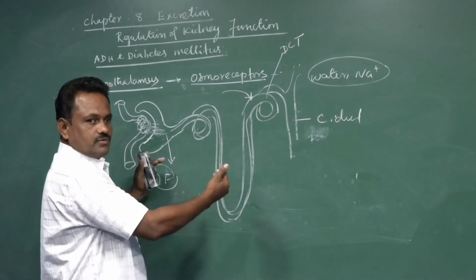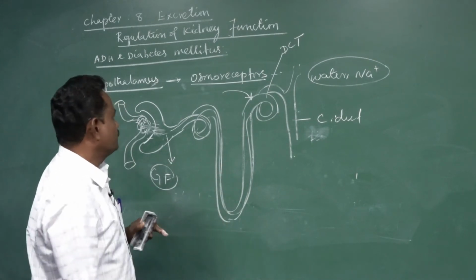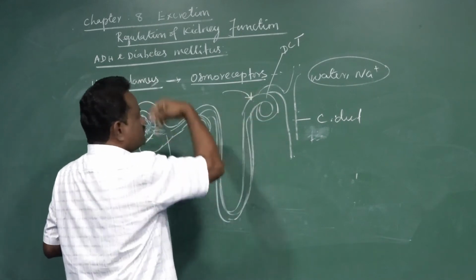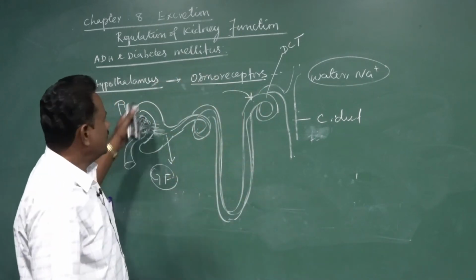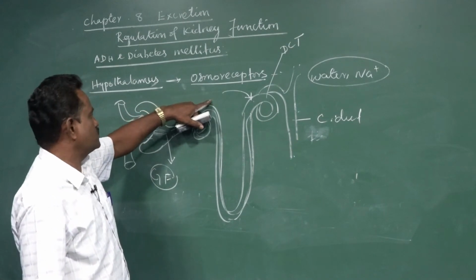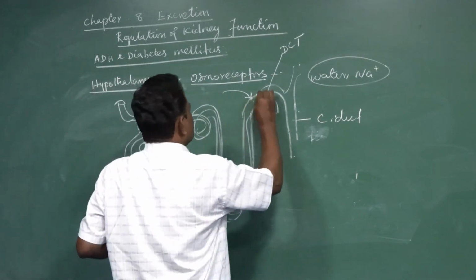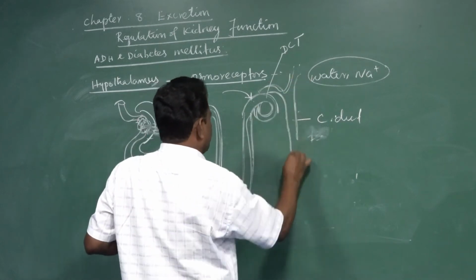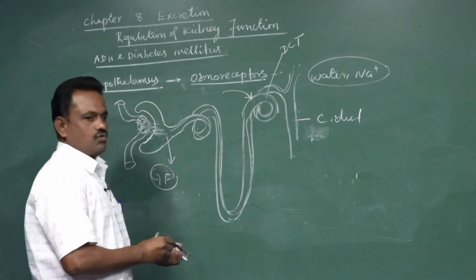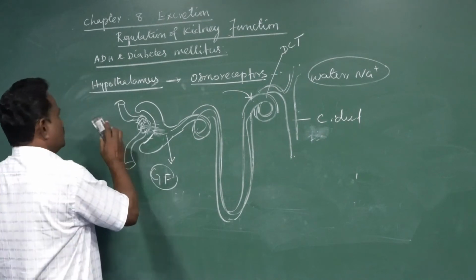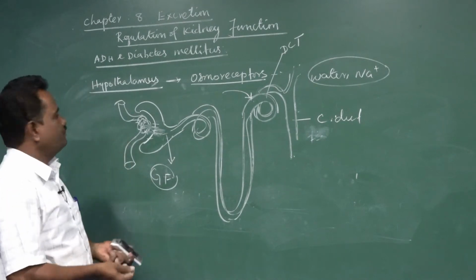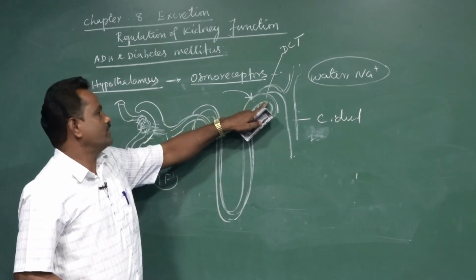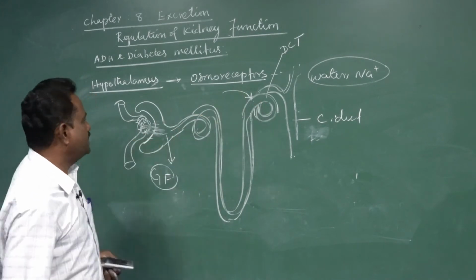The structure, I think you have studied, is called the vasa recta, in which the water is reabsorbed. So when it enters the blood, again it enters into circulation and increases the blood pressure. The protein portion which is present in the walls of the DCT and also the walls of the collecting duct, what we call these are the aquaporins. So this ADH hormone is responsible for increasing the blood pressure, and if there is a deficiency of this ADH hormone